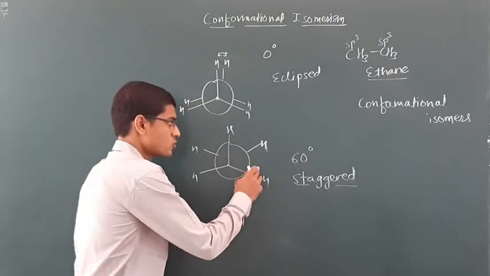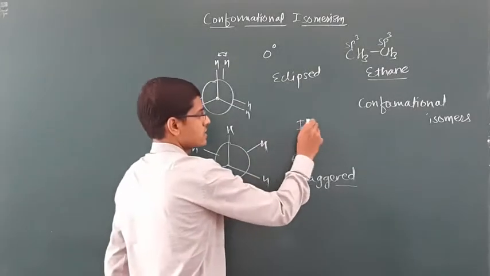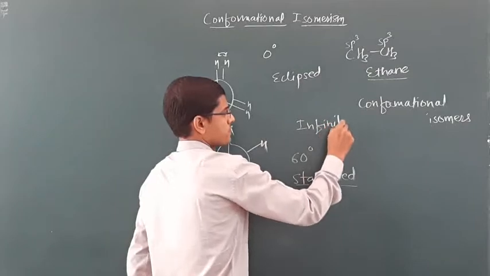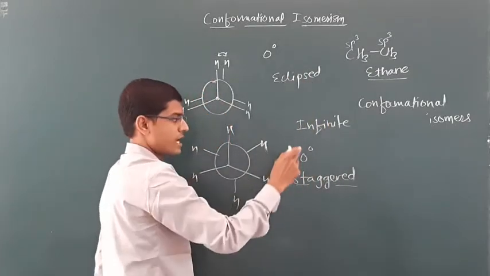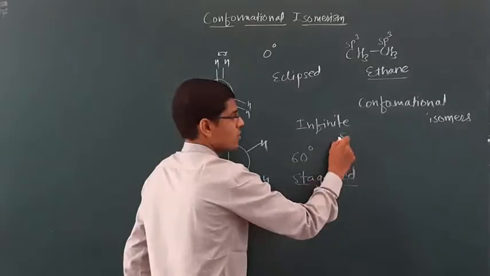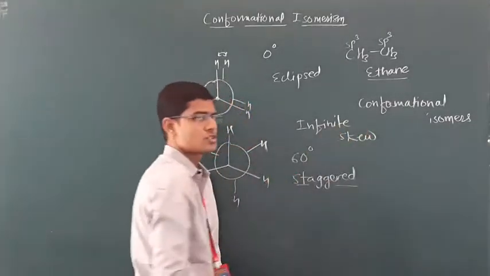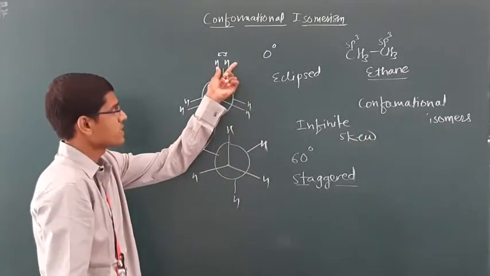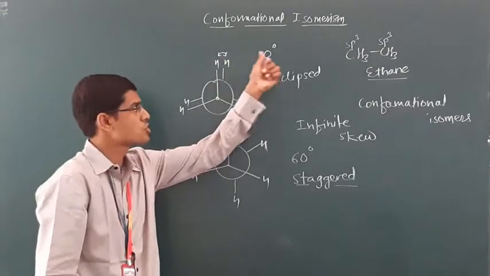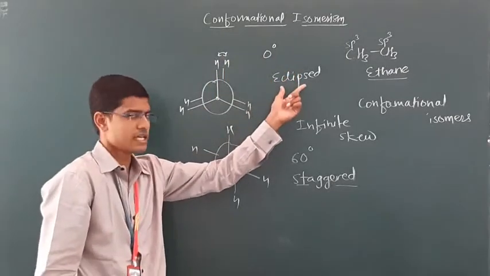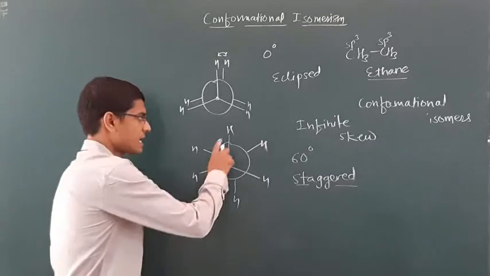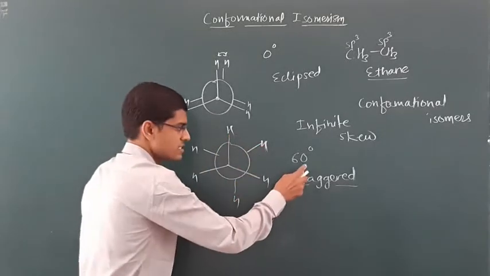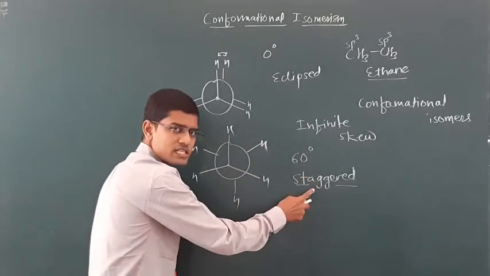Now all the infinite isomers between eclipsed and staggered are called skew isomers. If the torsional angle between the frontal hydrogen and rear hydrogen is 0 degrees, the isomer is eclipsed. If the angle is 60 degrees, the isomer is staggered.